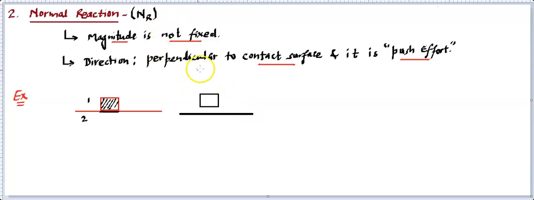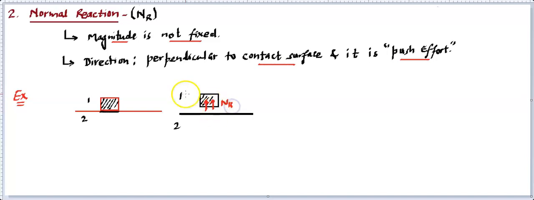And let's take this table as well. So that's one, that is two. You'll find now they are still in contact. We have just drawn them separately so that we can see what's going on inside. Then you'll find this block is being pushed up by the ground. So this pushing force is called normal reaction.